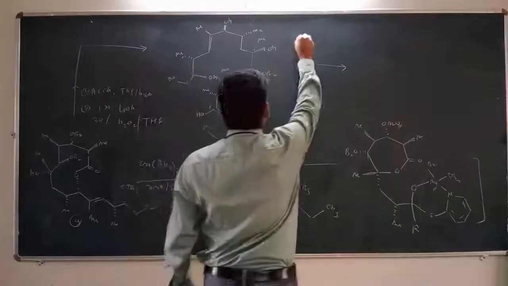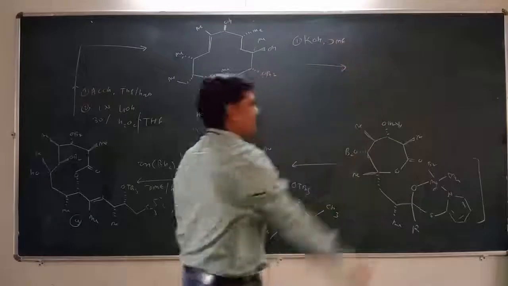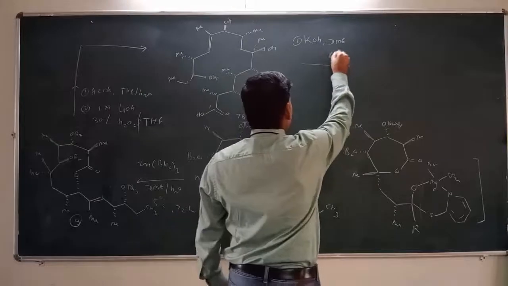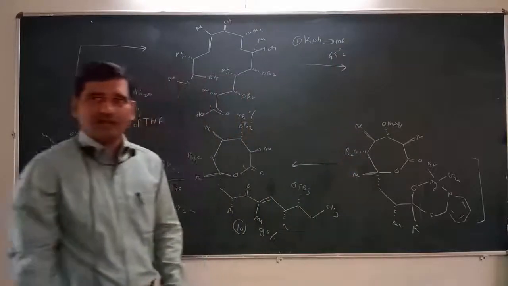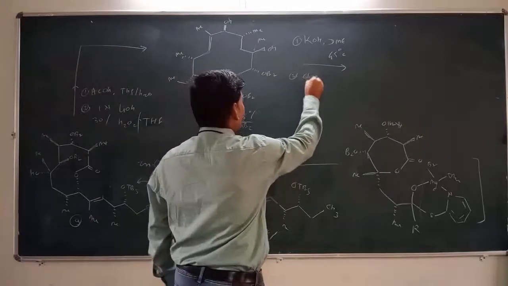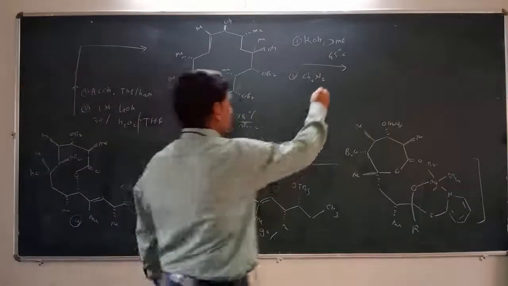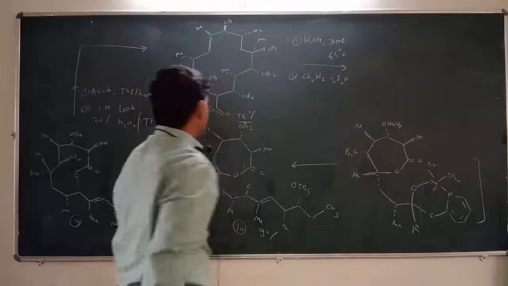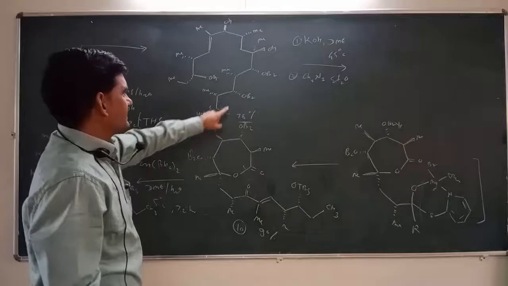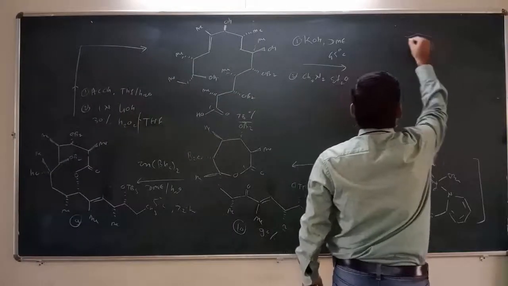Then in a further step we can treat this compound with potassium hydroxide using the solvent DME, and then we can heat this reaction at 45 degrees Celsius, and then further we can do the esterification using CH2N2, that is a saponification reaction, using the solvent ether. So what happened here: initially this alcohol will be deprotected, and then this acid group will be converted into a methyl ester, and we get a compound like this.